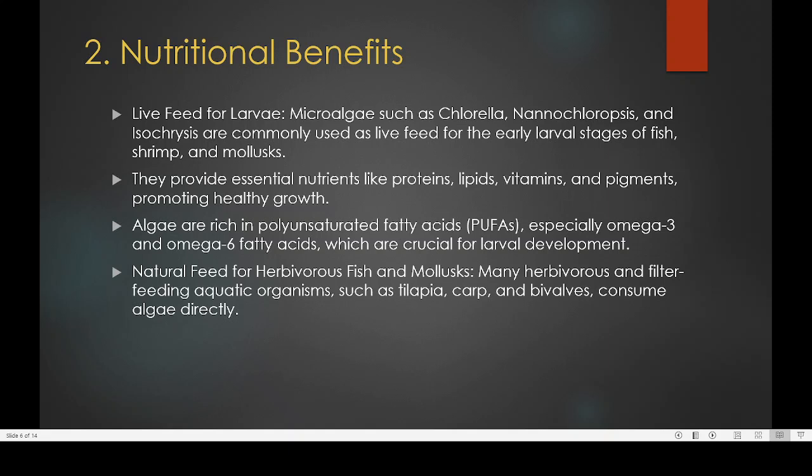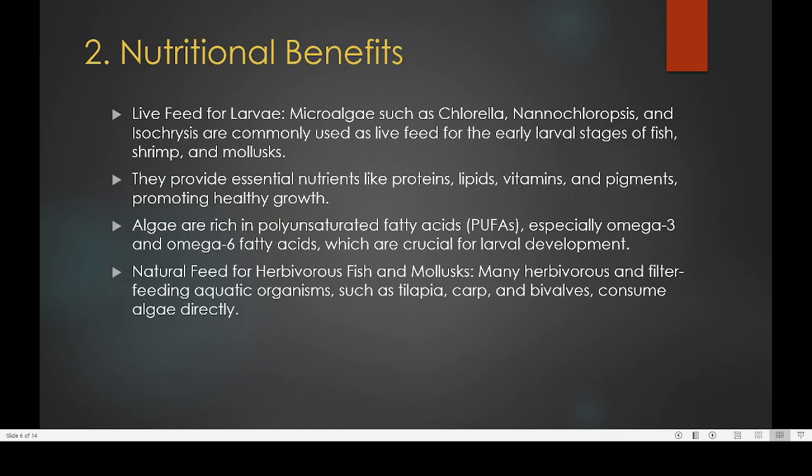There are a lot of fish which primarily consume plants, and such fish are known as herbivorous fish. Algae act as a source of food for such fish, and also for organisms like molluscans. They scrape the algae from rocks and other surfaces and feed on it.